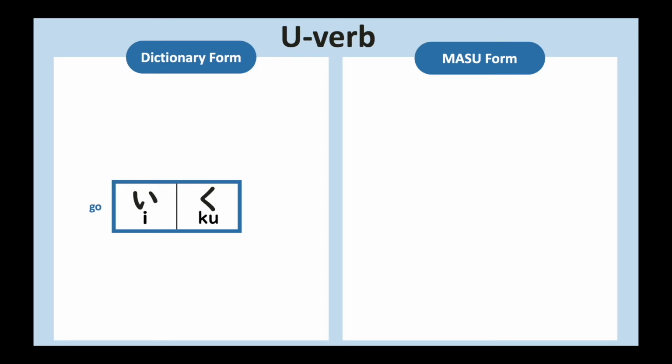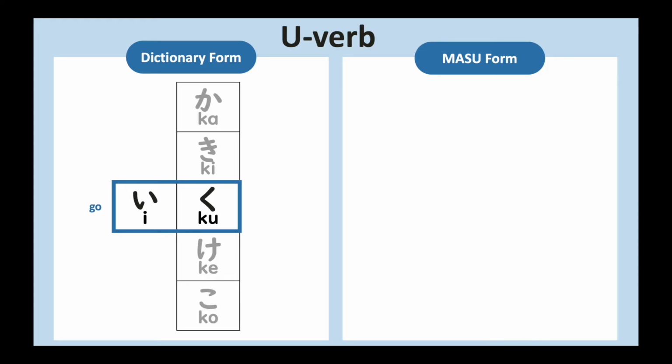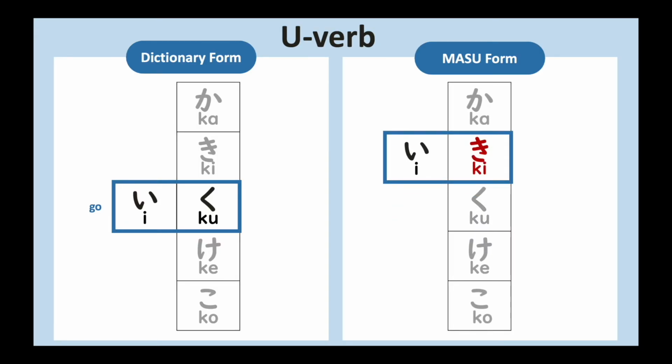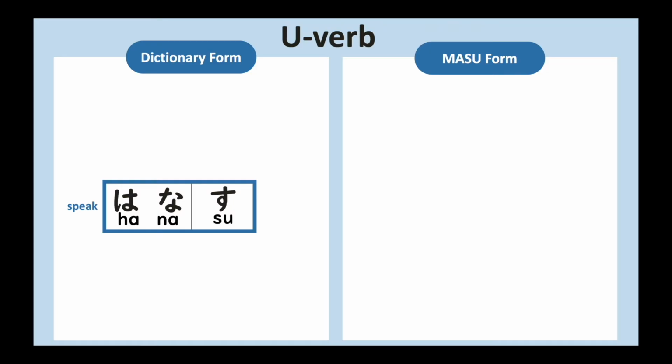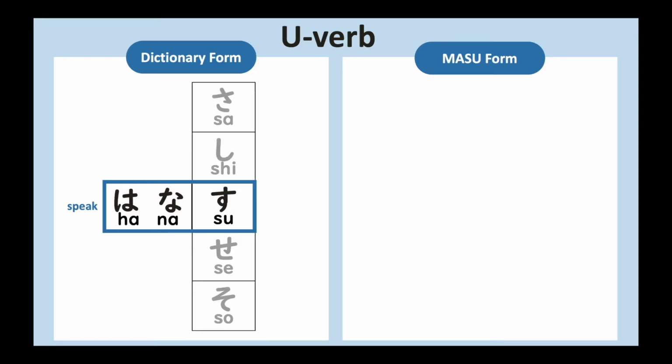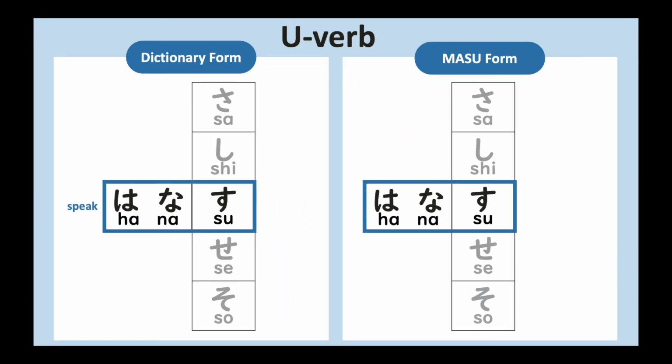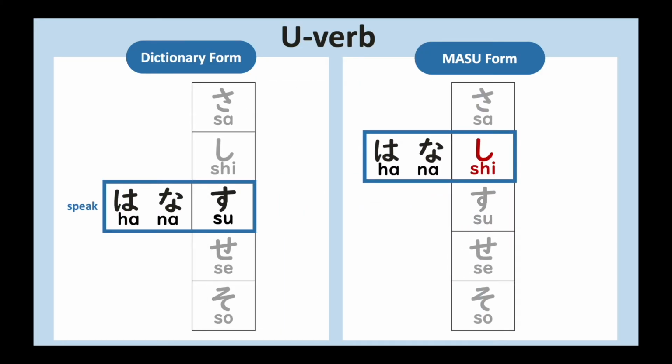Another example is iku, to go. Iku ends with ku in kakikukeko. Change the ending from ku to ki by going up 1 row, and add mas, so iku becomes ikimasu. One more example, hanasu, to speak. Hanasu ends with su in sashisuseso. Change the ending from su to shi by going up 1 row, and add mas, so hanasu becomes hanashimasu.